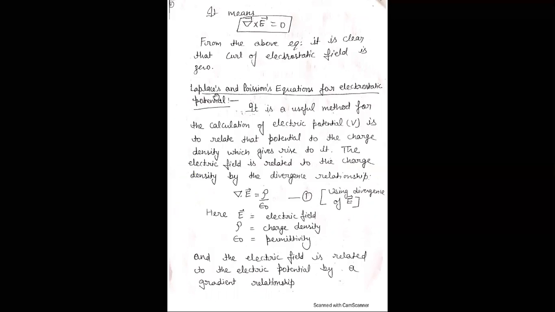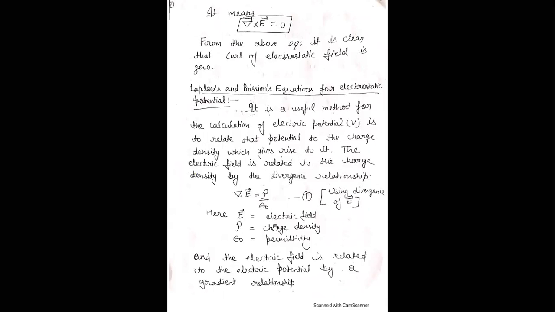Now, the next topic of today's lecture is the Laplace and Poisson equation for electrostatic potential. This equation, the Laplace and Poisson equation, is used basically to relate the electrostatic potential with the charge density, the volume charge density or maybe the surface charge density, by the divergence relationship. Therefore, we know that from the divergence theorem, del dot E is equal to rho by epsilon naught.